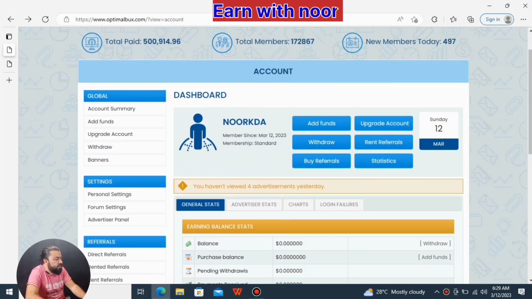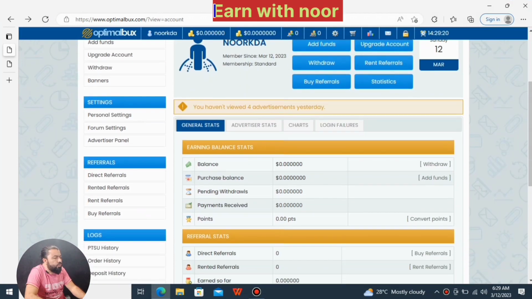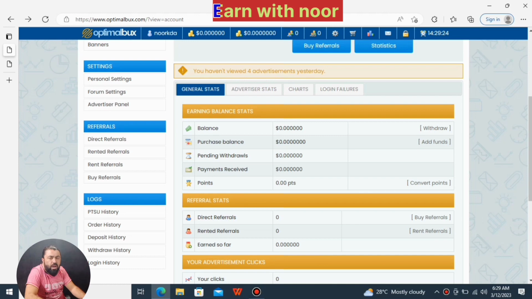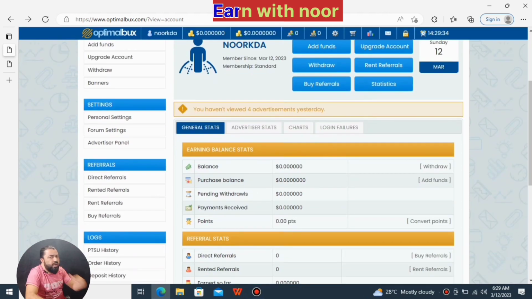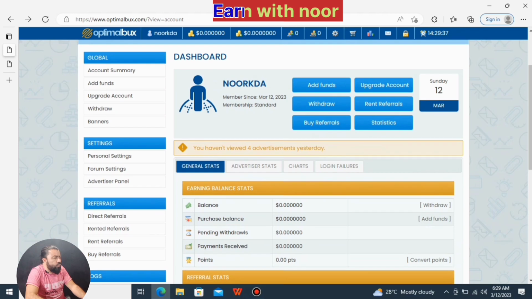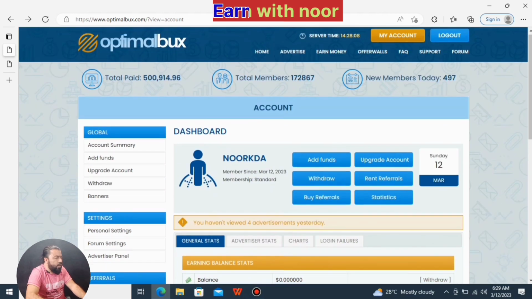After logging in, you see this dashboard on your computer or mobile. Don't worry if you do not have a laptop or computer, you just need a mobile phone and internet facilities. You log in to this ID through your mobile phone and start earning.